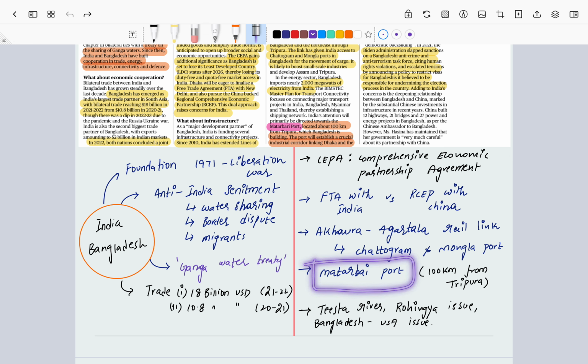And what are the major issues that India should work upon? The major issue is the Teesta water sharing. Teesta is one more river that flows into Bangladesh, where India needs to have a coordinated plan with respect to the Teesta river. Second is the Rohingya issue, because you can understand Rohingyas are primarily people from Myanmar.